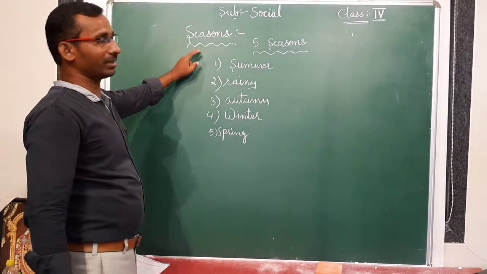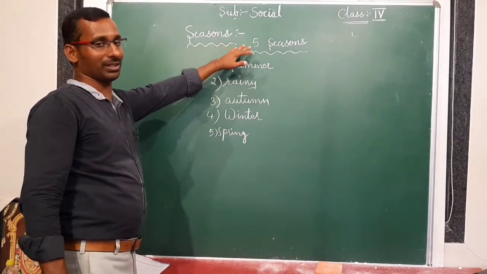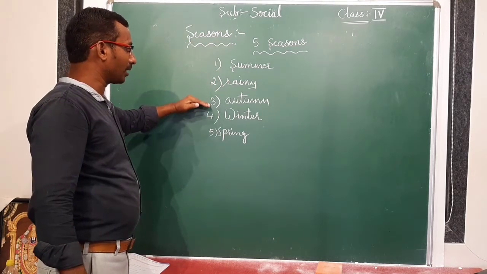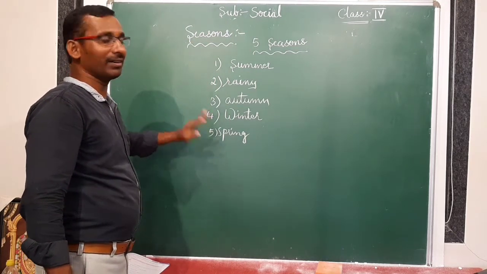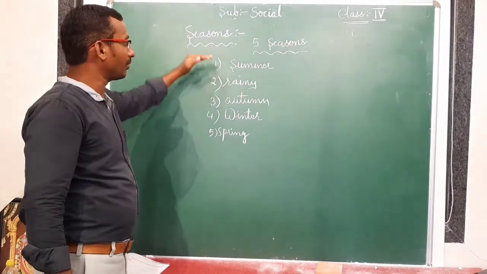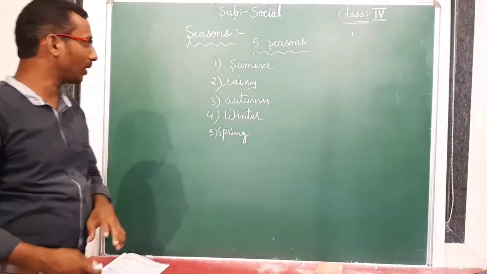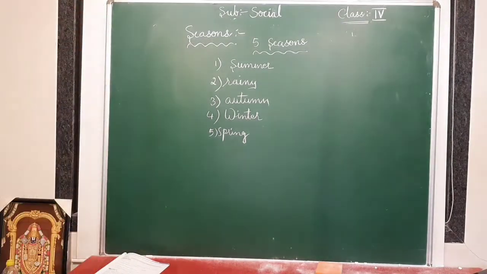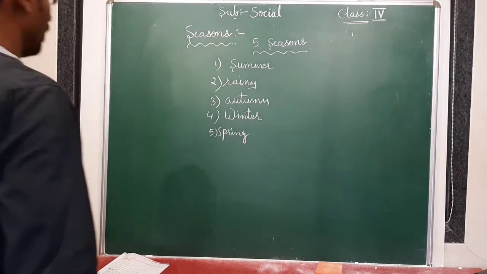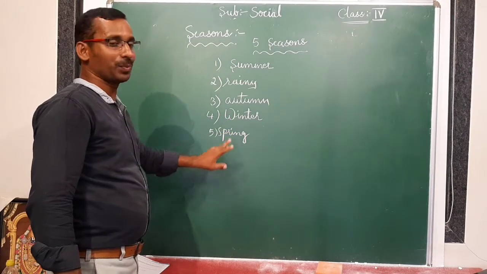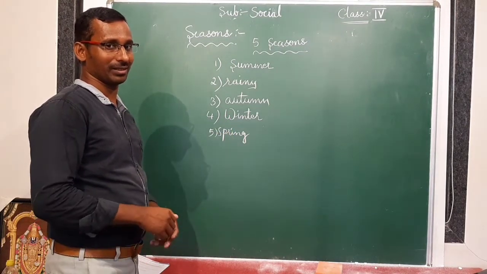How many seasons are there? There are 5 seasons. They are summer, rainy, autumn, winter, and spring. Say all of them once again. Summer. Number 2, what is that? Rainy. Number 3, what is that? Autumn. Number 4, winter. Number 5, spring season. Is it right? Understood everyone?